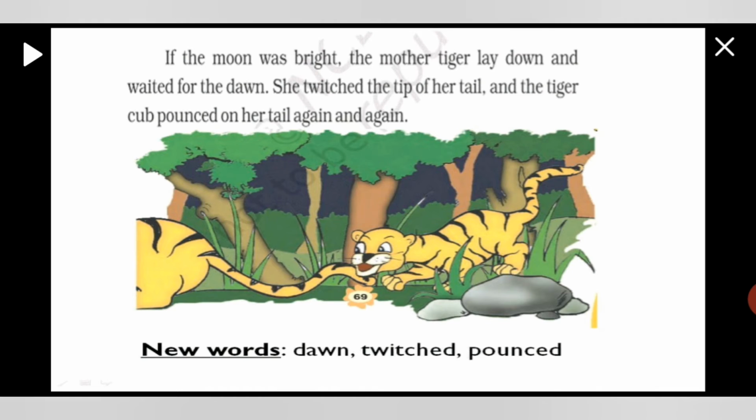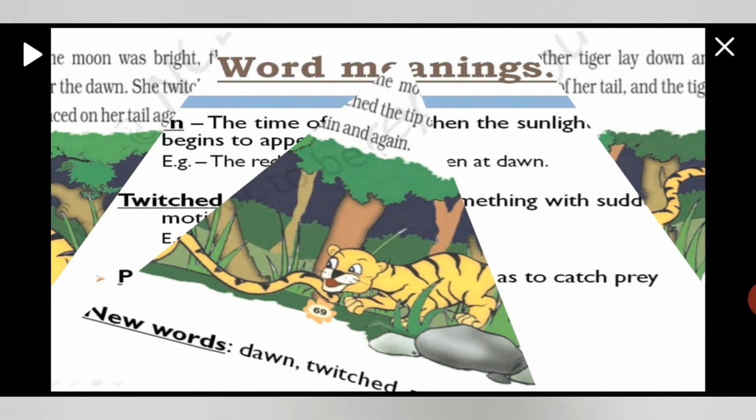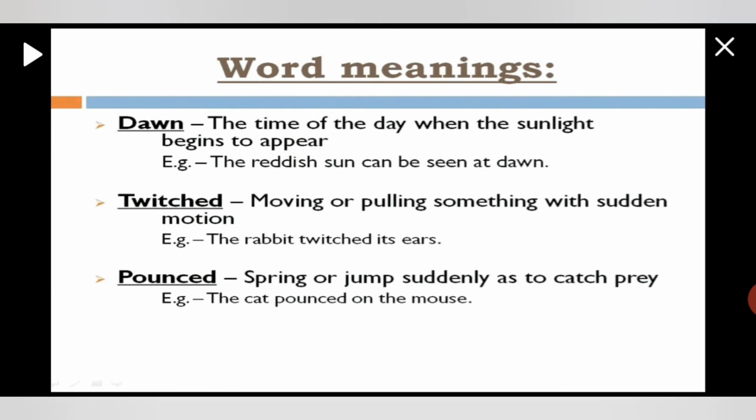So here the new words are dawn, twitched, and pounced. Let's see the meanings. Dawn means the time of the day when the sunlight begins to appear. The reddish sun can be seen at dawn. Twitched means moving or pulling something with sudden motion. So, the rabbit twitched its ears. Now pounce means spring or jump suddenly as to catch prey. The cat pounced on the mouse.